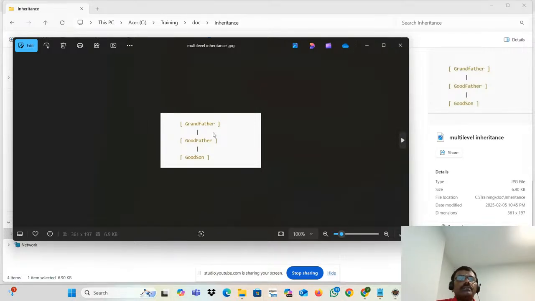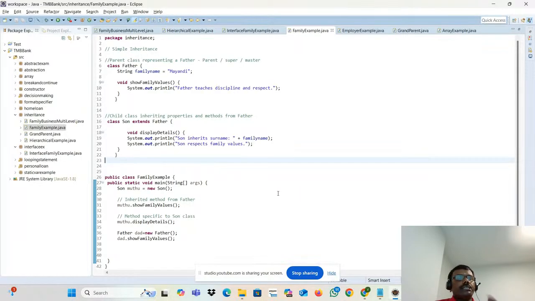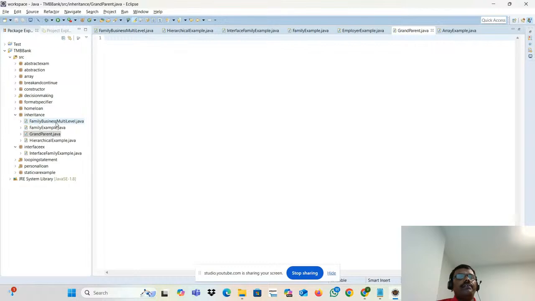This guy only has the relationship because this father was born for this grandfather, and this son is born for this father. So there is a relationship. Outsiders, they cannot. If outsiders want to have access, there needs to be some kind of relationship so that they can access. Okay, team? Now let's go to the multi-level inheritance.